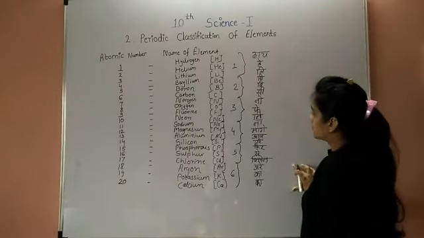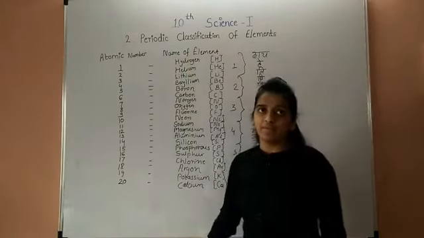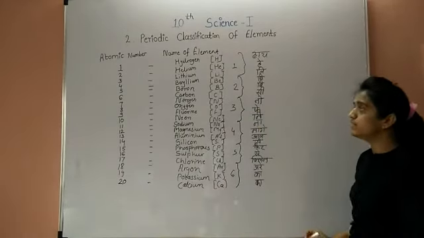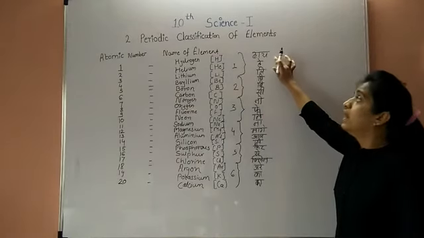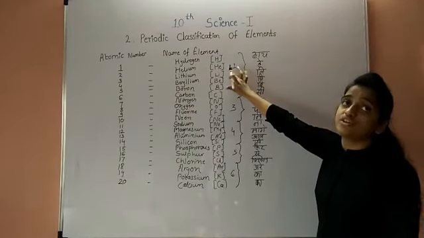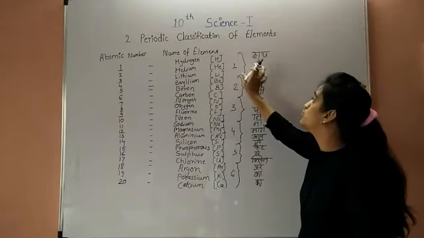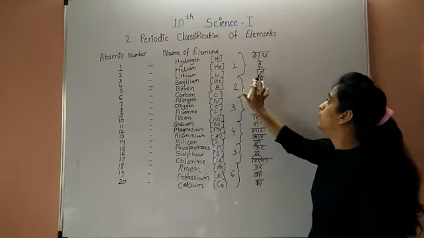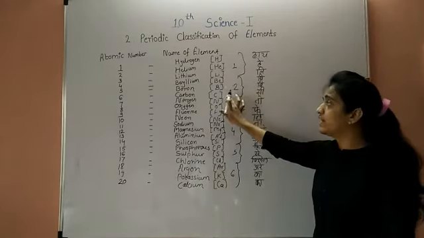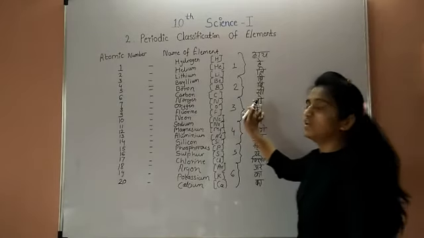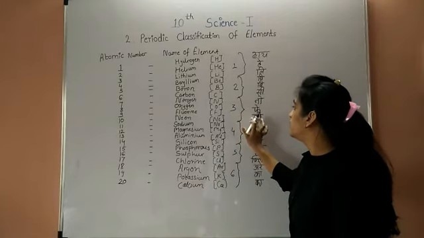So this is the trick. With the help of this trick, we can remember the first 20 elements. First is hydrogen. The first part, high heli, means hydrogen, helium and lithium. Then BBC: B for beryllium, Be; B for boron; C for carbon. The third part is no Fe Ne: no means nitrogen and oxygen, F for fluorine, Ne for neon.